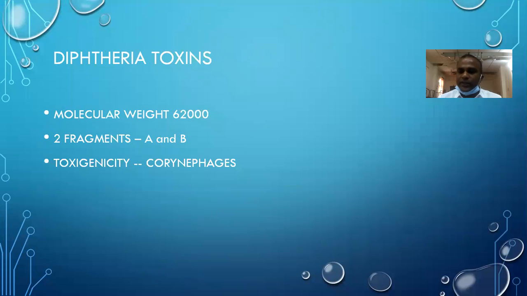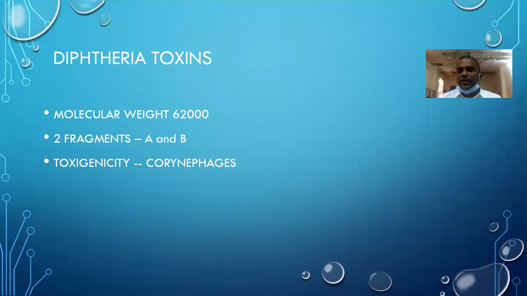Next is toxoid. When the toxin gets inactivated by formalin or acid pH or continued inoculation in formalin, it gets into a form called toxoid, where it loses its toxicity but does not lose its immunogenicity. That is toxoid. Another very important point is that toxigenicity depends on the presence of bacteria and then toxin.